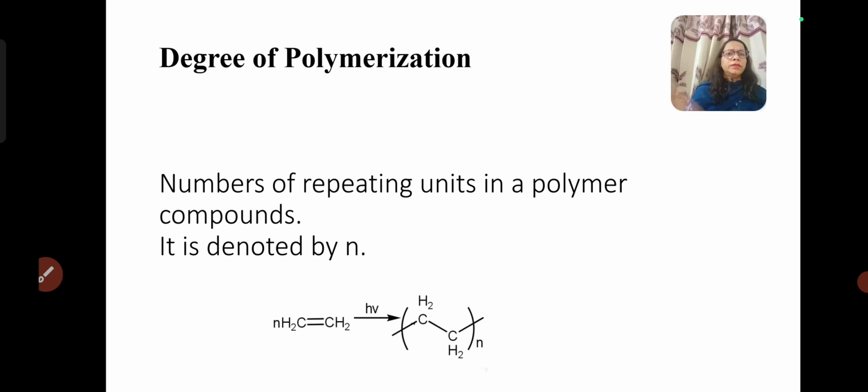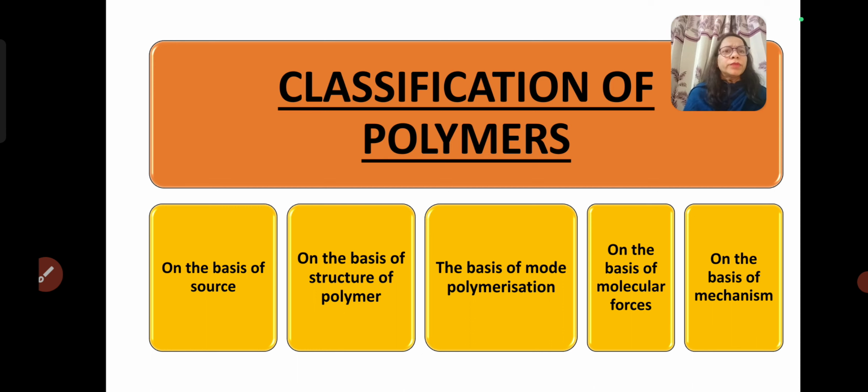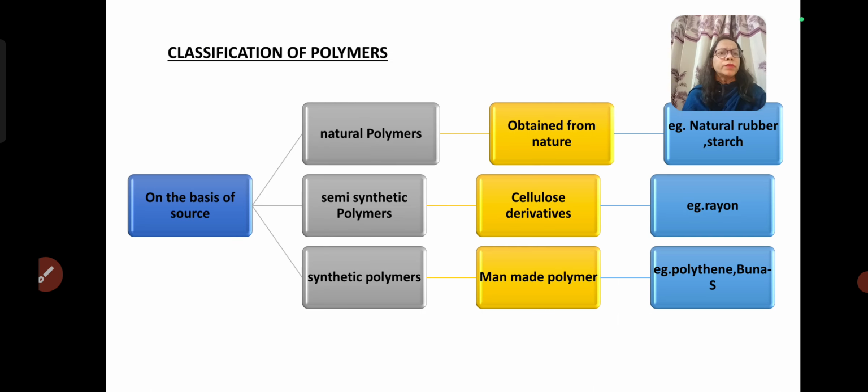There are many polymer compounds which we know, so to study these polymer compounds it is necessary to classify them, and there are 5 types of classification of polymer compounds: on the basis of sources, on the basis of structure of polymer, on the basis of mode of polymerization, on the basis of molecular forces, and on the basis of mechanism. First of all, we are taking the classification of polymers based on the sources. On the basis of sources, polymers are of 3 types: natural polymers, semi-synthetic polymers, and synthetic polymers.